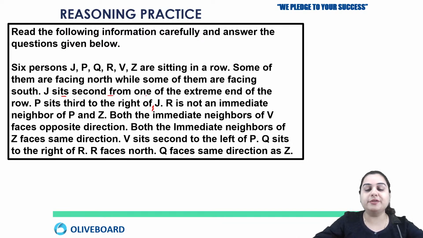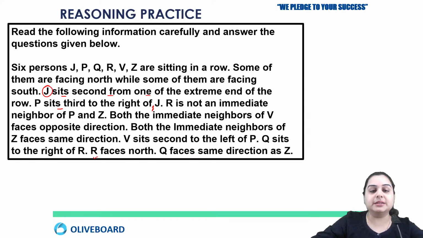J sits second from one of the extreme ends of the row. So this point has two possibilities, that J can either be at the starting or at the ending. So there are two possibilities for J. Now next, there's information that P sits third to the right of J. Again, if P is dependent on J, we need to be sure about J first. And we can see there is no other information about where J is facing.